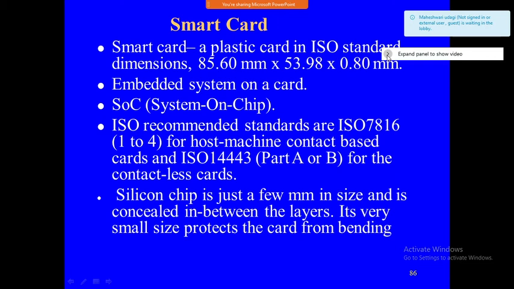Smart card, I hope everyone knows this one. A smart card is like a plastic card in ISO standard dimensions: 85.6 mm by 53.98 mm by 0.8 mm. This is the dimension. A smart card is nothing but the one small chip that is there in your ATM card,